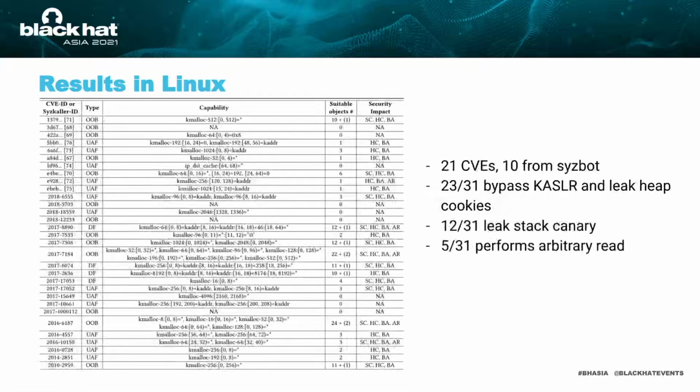We used 31 vulnerabilities to examine what we can do using elastic objects. The results showed that 23 vulnerabilities are enabled with KASLR bypassing and heap cookies leaking. 12 of them can leak stack canary and 5 of them can perform arbitrary read. Thus, we want to draw a conclusion that elastic object attack is general in the Linux kernel.